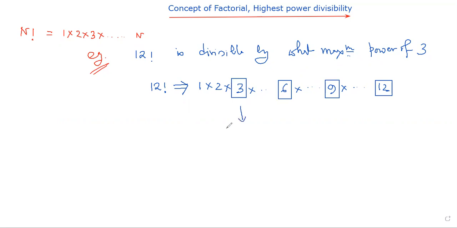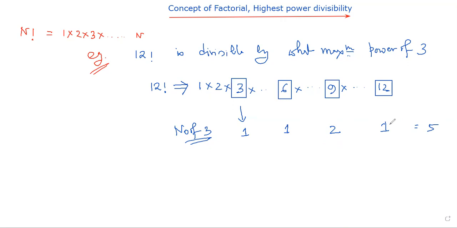How many 3s are present? Number of 3s: in this case 1, in this case 1, in this case 2, and here it is 1. So whenever I need to add, it would be 1 plus 1 plus 1 plus 2, so the total is coming as 5.